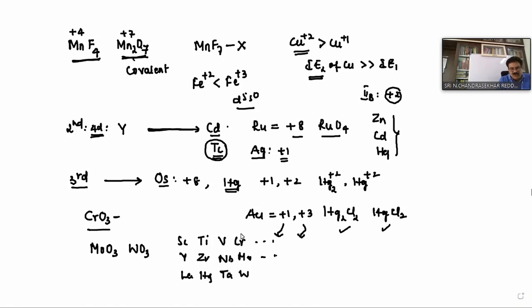Chromium, molybdenum, and tungsten all belong to the sixth group. CrO3 can exist and acts as a strong oxidizing agent, but MoO3 and WO3 cannot exist as stable compounds.